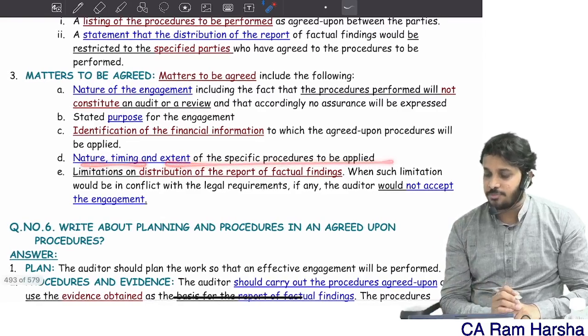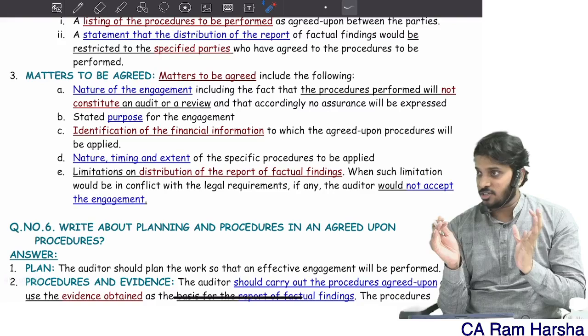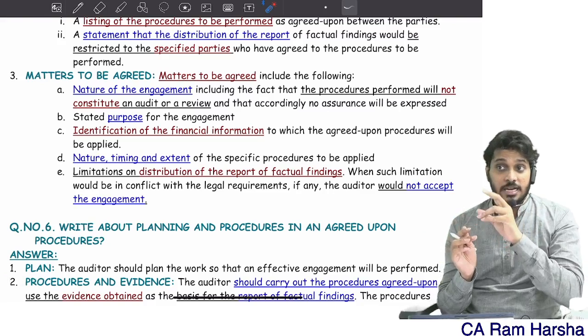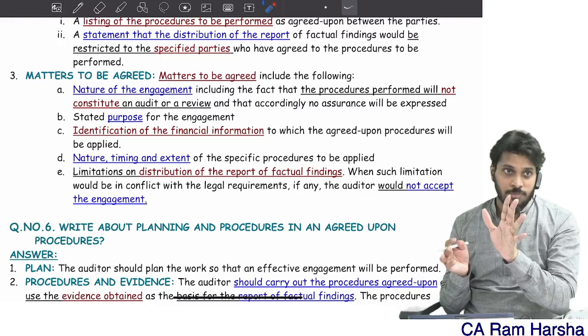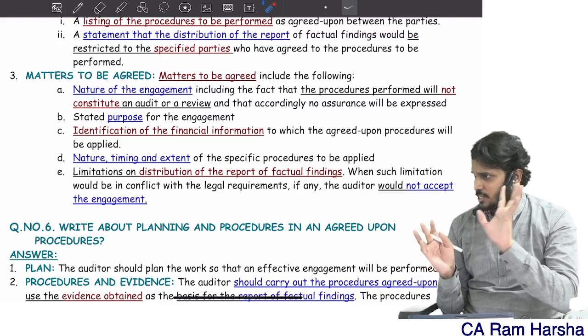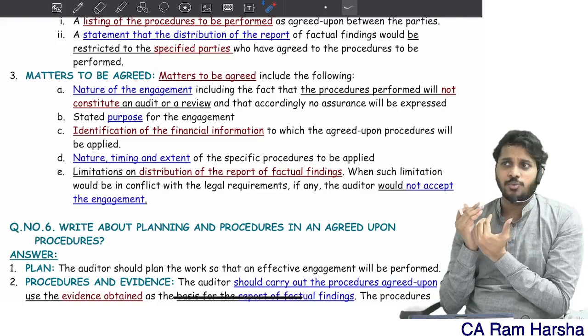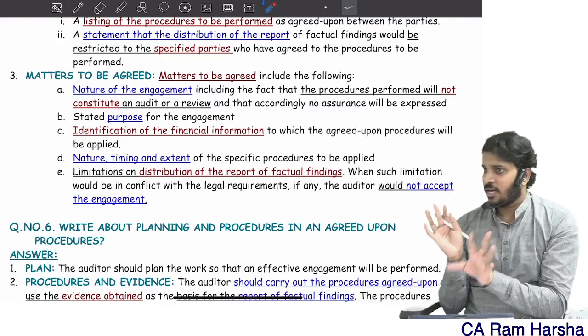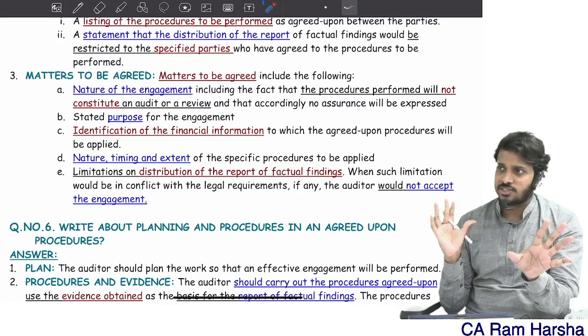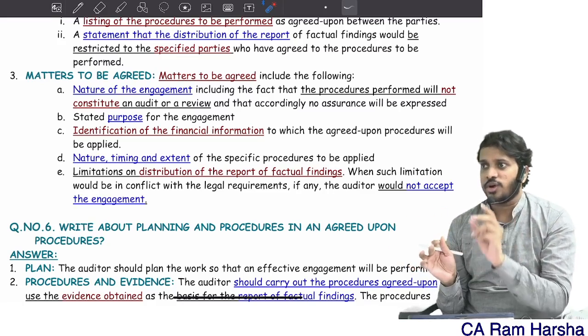Nature, timing and extent of procedures to be applied. How many days were given to you? What nature of procedures? Like the company might tell you, sir, you cannot talk to the people. We have records. Inspection you can do. Inquiry you can only do with these people only. Remaining, just like an auditor, you can't have access to all the information, no. You have only limited access.